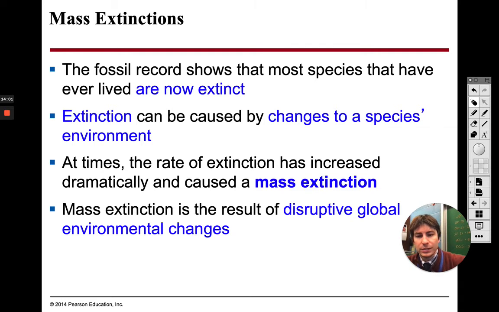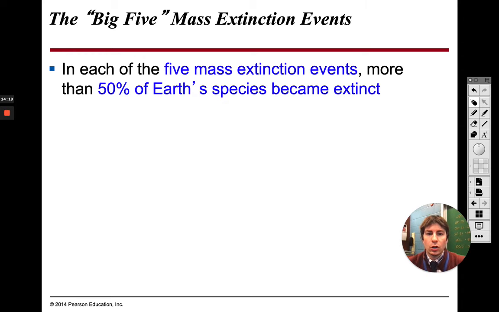A lot of the things with mass extinction, something happens in the environment that changes it so much that the animals just cannot acclimate and cannot adjust to that change in the environment, where they can no longer live, they become extinct. We have had 5 mass extinctions so far in the history of Earth.